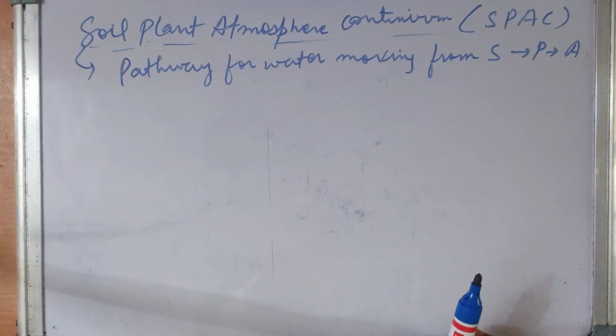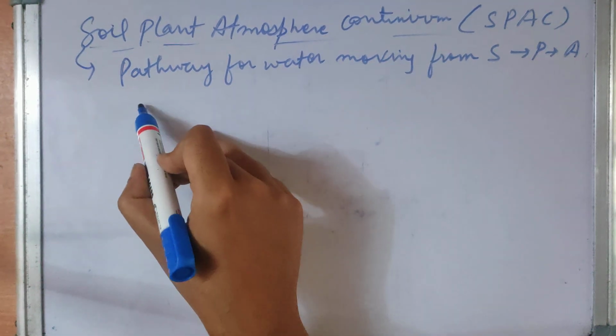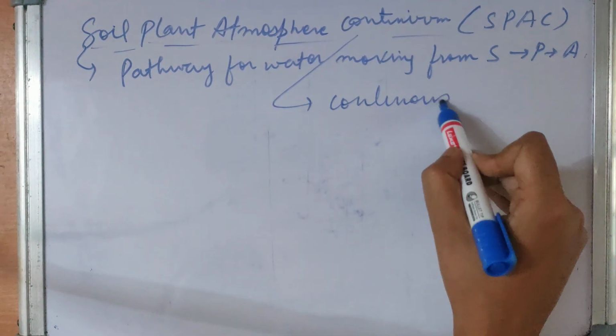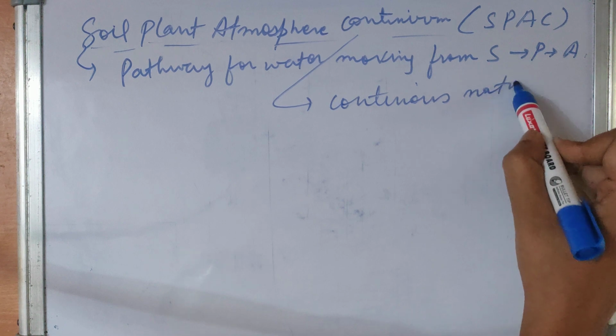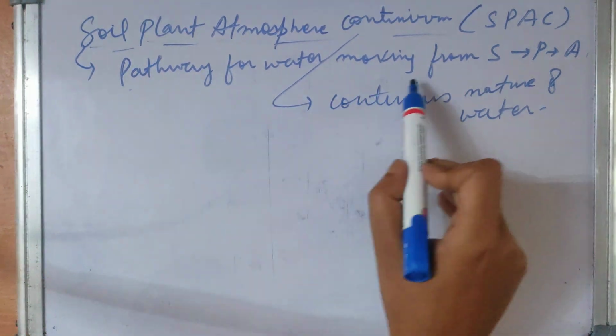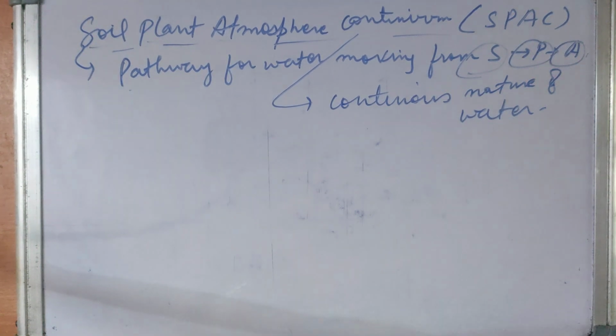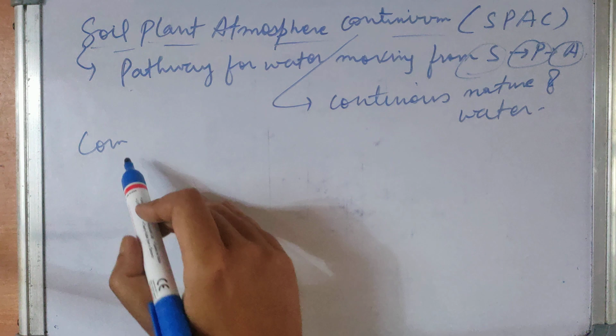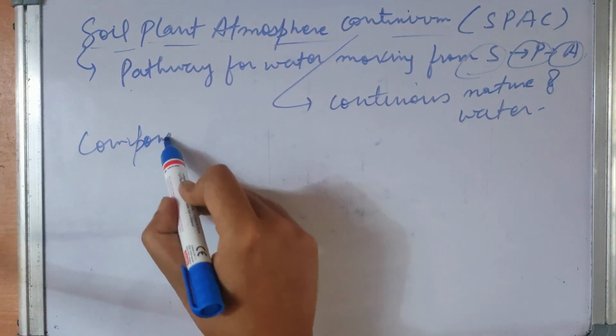Continuum is the description that highlights the continuous nature of water, or the water pathway, from soil to plant to atmosphere. This is how you can define SPAC. What are its components?